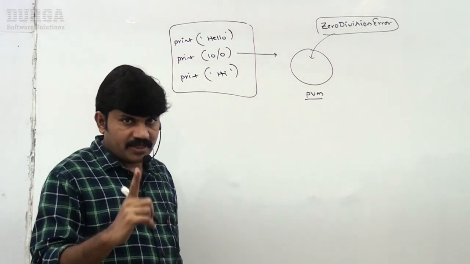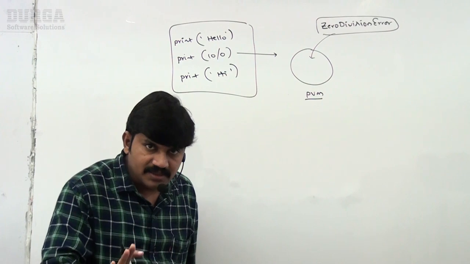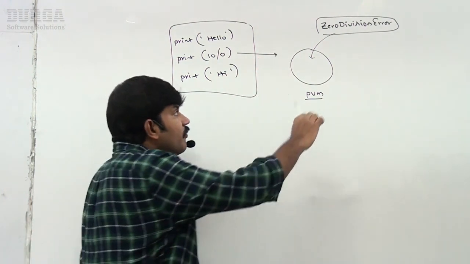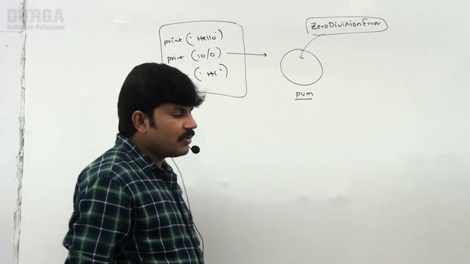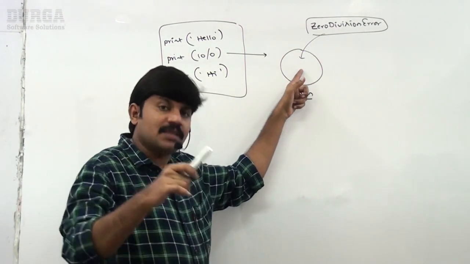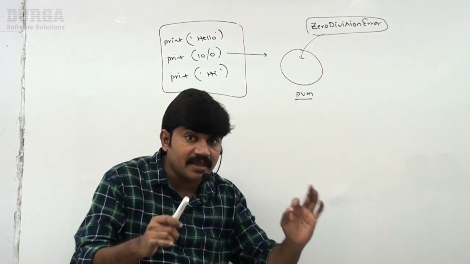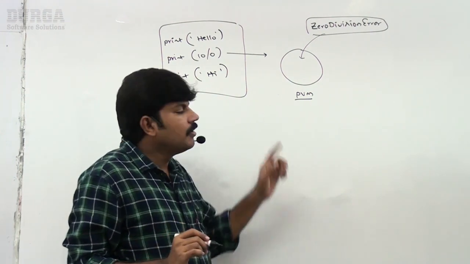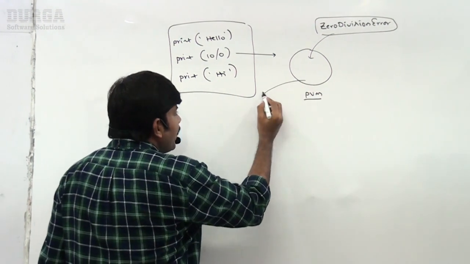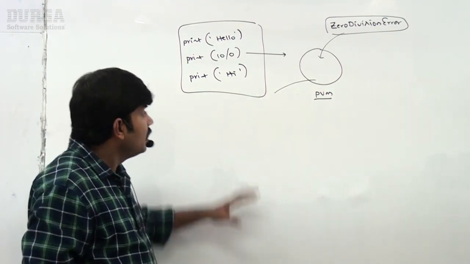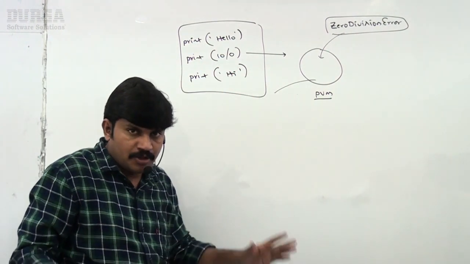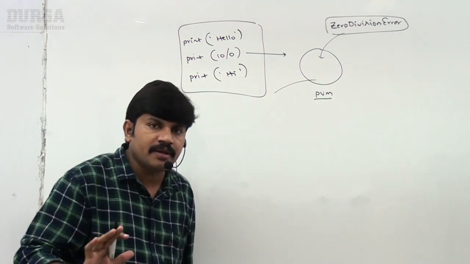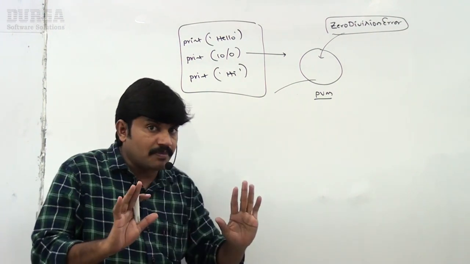Remember, in our Python code, anywhere an exception is raised, first step, the Python virtual machine will create an object for the corresponding exception class. So it is a ZeroDivisionError class object; ZeroDivisionError is our exception class. Like that an object got created. Next, immediately the Python virtual machine will check, is any handling code available or not? If handling code is available, then the handling code will be executed and the rest of the program will be continued normally. Remember this one.